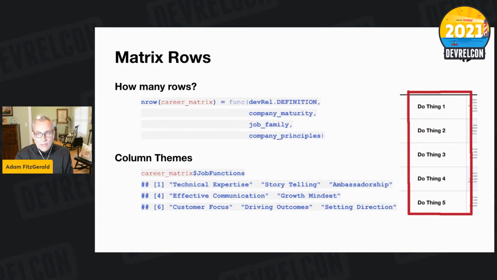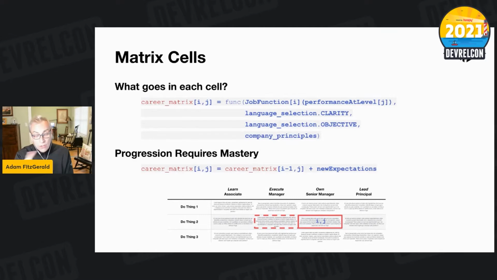The row themes for HashiCorp are technical expertise, storytelling, ambassadorship, effective communication, growth mindset, customer focus, driving outcomes, and setting direction. And the first three of those, technical expertise, storytelling, and ambassadorship, are just for the DAs. The other five are the row themes specifically for the general marketing organization, which the DevRel team lives in. So these are common traits we expect across marketing, and then there's a layered set of job functions that's specific to the DAs. All right, so that's the columns and the rows.